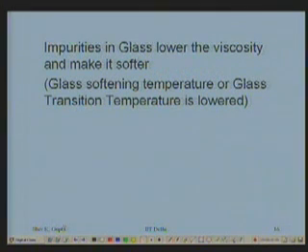Impurities which are present in glass, they lower the viscosity and make it softer. The glass softening temperature, or the glass transition temperature of the glass, is lowered because its viscosity is lowering by the addition of impurities. We have seen crystalline and the non-crystalline form, but there is a tetrahedral network. One tetrahedron is joined to another tetrahedron. They are all primary covalent bonds. Only when these primary covalent bonds are broken somewhere, I can try to lower the viscosity, and that's what the impurities are doing.